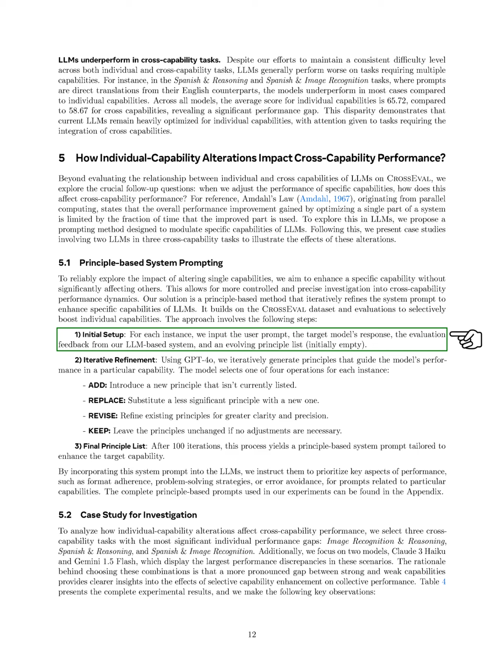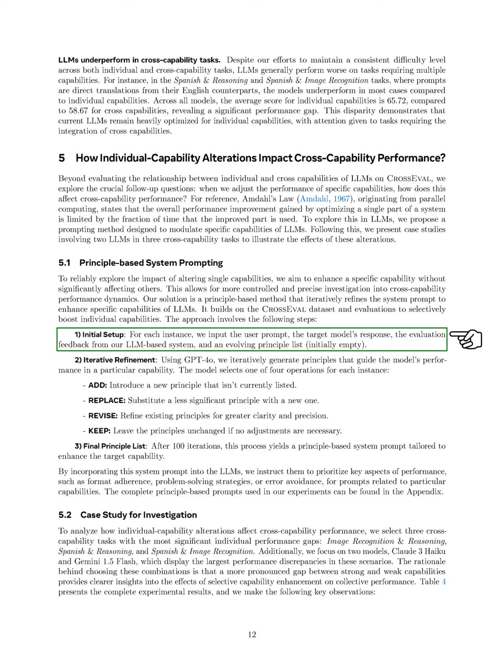In 10 out of 18 cross-capability scores we examined, one capability improved while the other declined, and in 90% of these cases, the changes in performance closely followed the weaker capability's trends. This reinforces the importance of addressing the weakest links in LLM capabilities to achieve meaningful improvements in complex tasks.